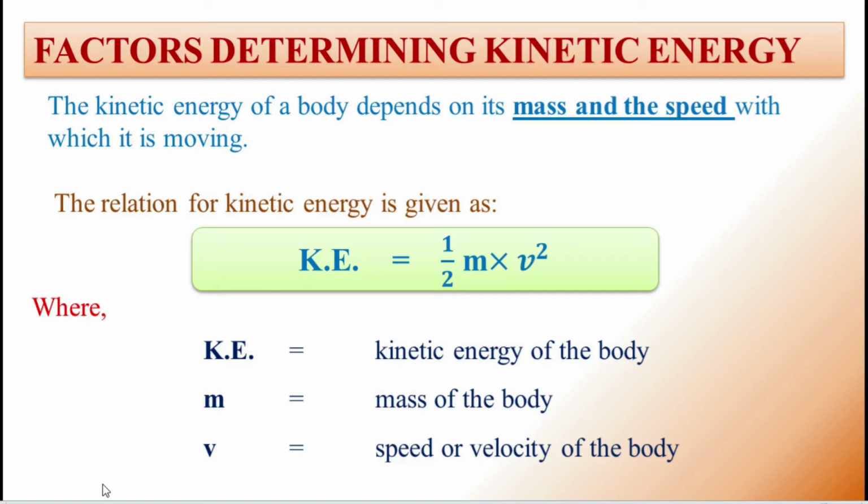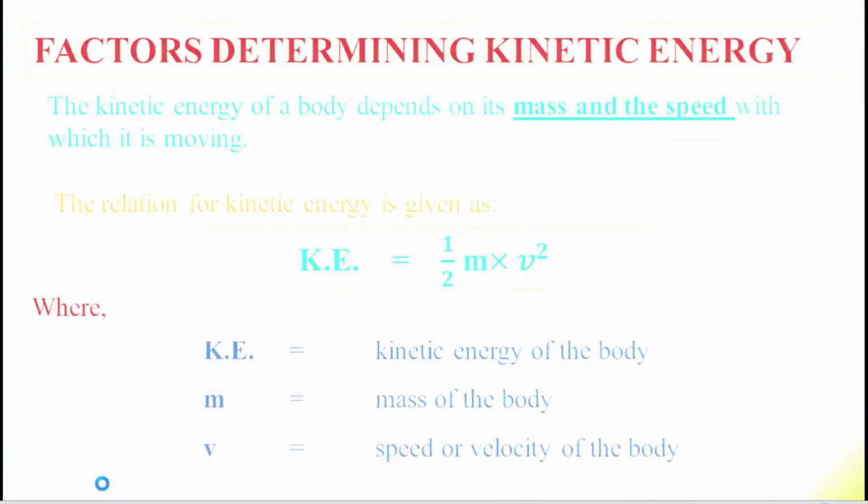So what is the meaning of KE? Kinetic energy of the body. And what is the meaning of m? Mass of the body. And what is the meaning of v? Speed or velocity of the body.